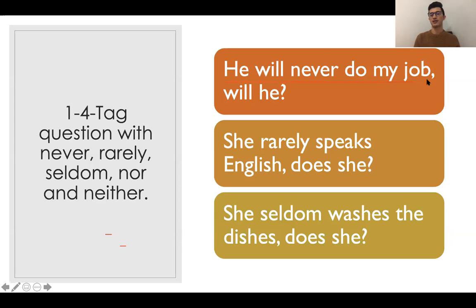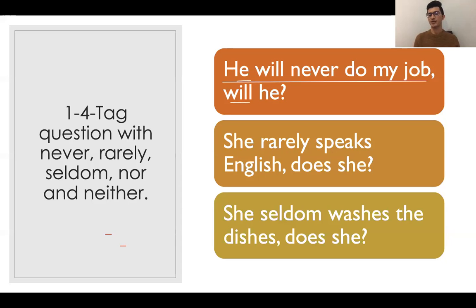So the first part of the sentence is, he will never do my job. It looks like the sentence gives us a negative meaning. It means he won't do my job. So what tag question should we use? Positive. Because our helping verb is will, in positive formula we use will here also. Because the subject is he, we should use he in the tag question also.